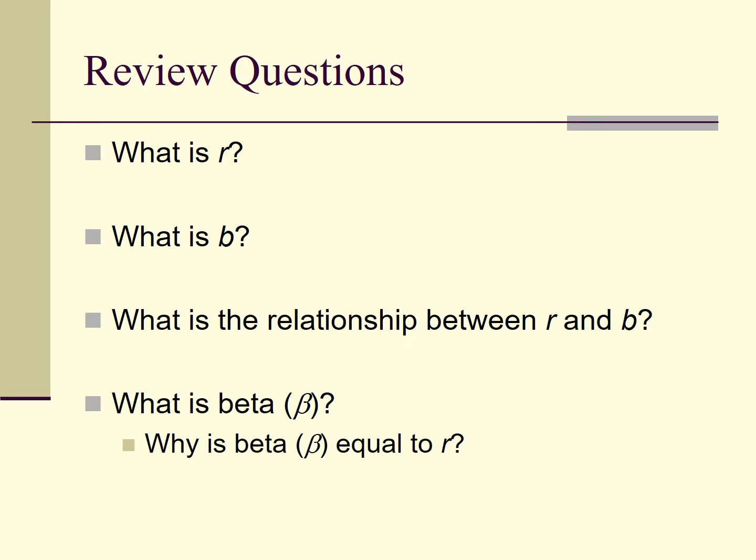Let's review this section. We reviewed what r is, the correlation coefficient, and what b is, the regression coefficient. What is the relationship between r and b? B equals r multiplied by the ratio of the standard deviation of y and the standard deviation of x. Finally, we introduced beta, the standardized regression coefficient, and beta equals r.